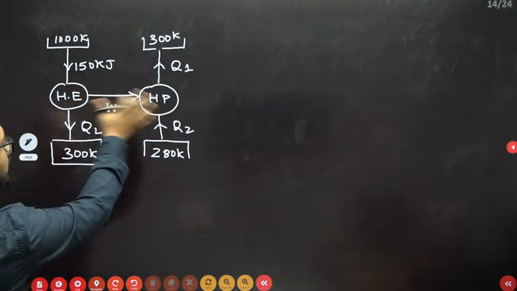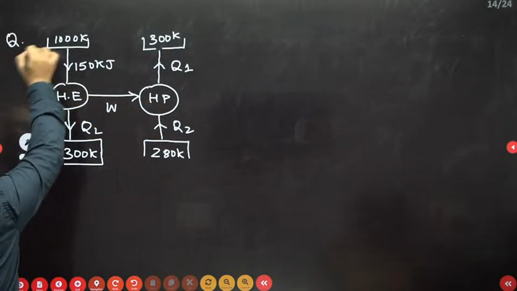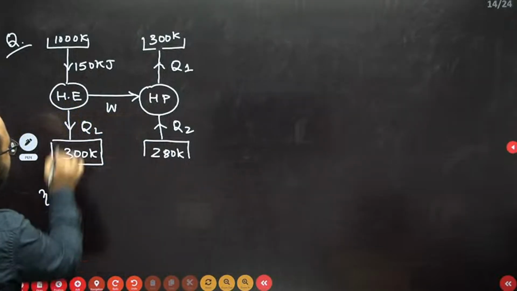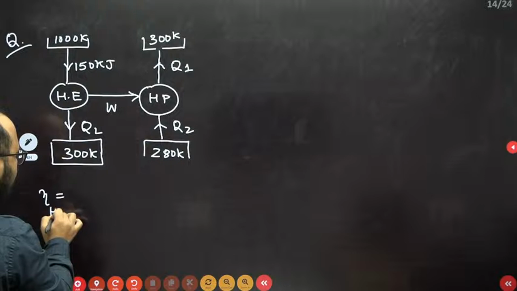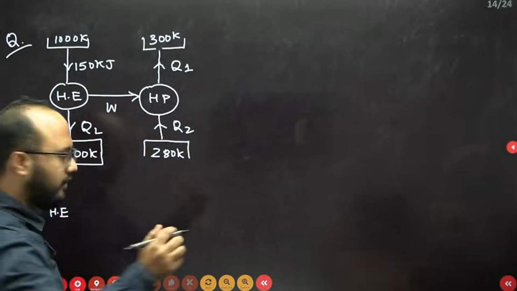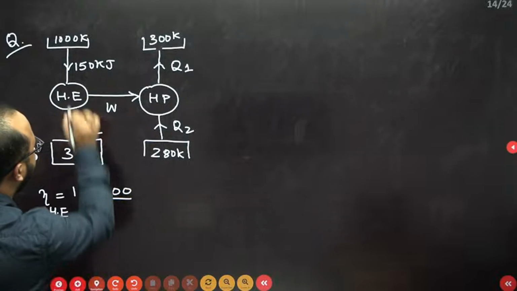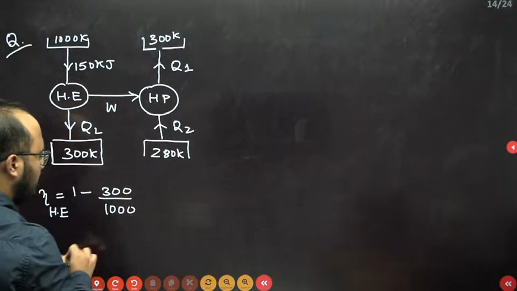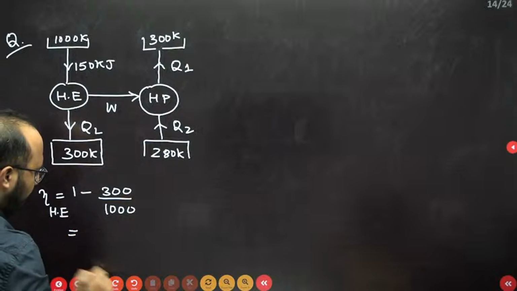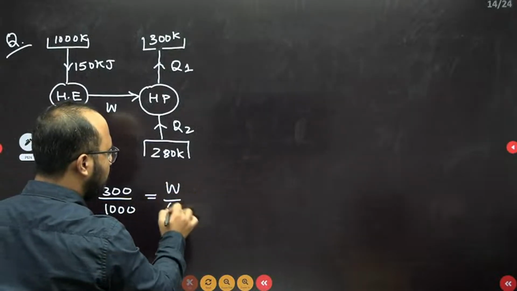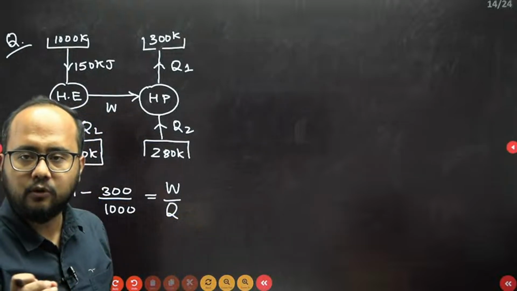Now, as both are reversible, I can apply the reversible formula, the efficiency of a heat engine. If I apply the Carnot efficiency formula, it will be 1 minus the lower temperature reservoir divided by the high temperature reservoir, that is 1000. That efficiency formula I will equate here. I will get W by Q, the same formula I will be using.